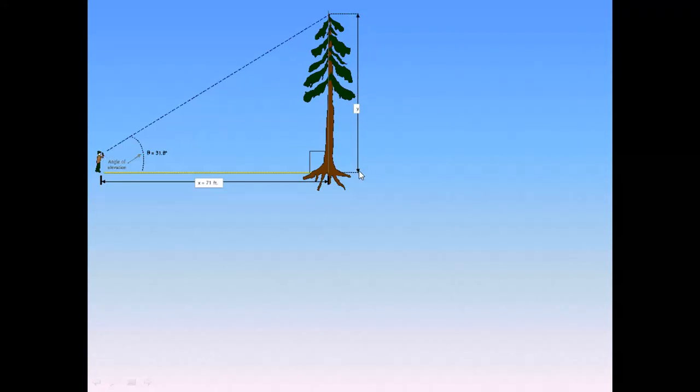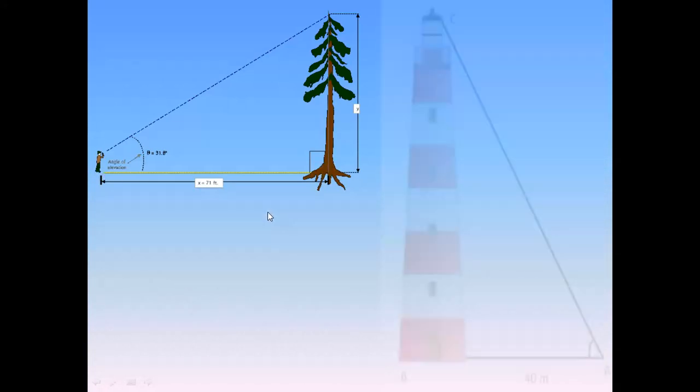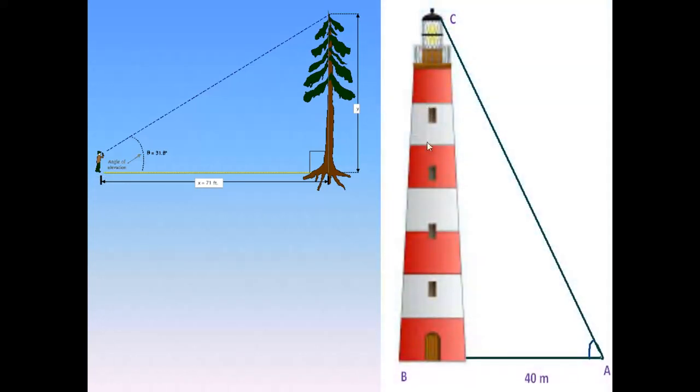This is the length, or height, of the tree, and this is the distance between the foot of the tree and the foot of the observer. And like that, if he observes the tower also, from a point A, here also three lines are formed. That means a closed polygon of three lines is formed.